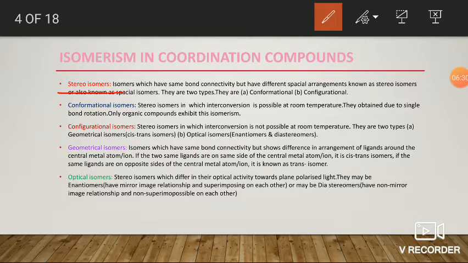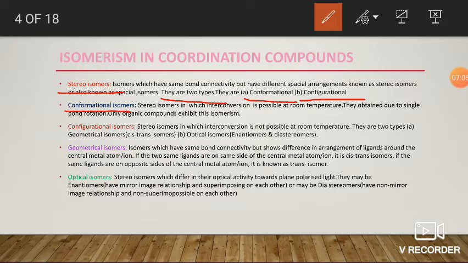Here, stereoisomers are further classified into two types. They may be conformational isomerism and configurational isomerism. It is generally classified based on the interconversion property of the stereoisomers at room temperature, whether they interconvert or not. Based on that property, they are classified into conformational as well as configurational isomers.